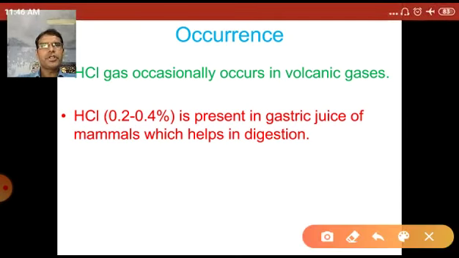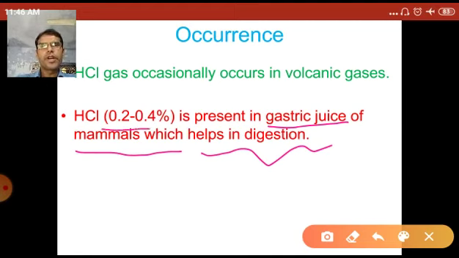Hydrochloric acid is present in the gastric juice of mammals, about 0.2 to 0.4 percent. So these are the two natural sources: number one, volcanic gases; number two, gastric juices of mammals.